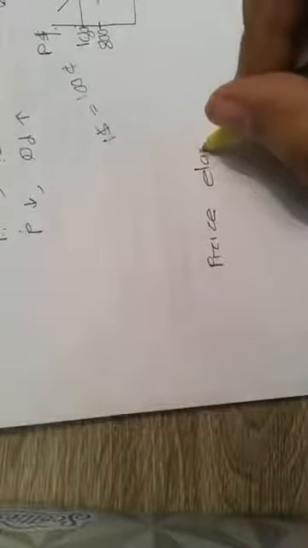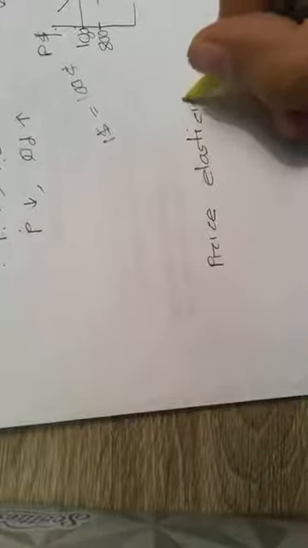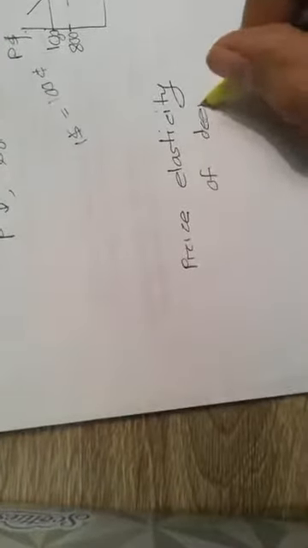What's the better one? The better one is price elasticity of demand. What is price elasticity of demand?